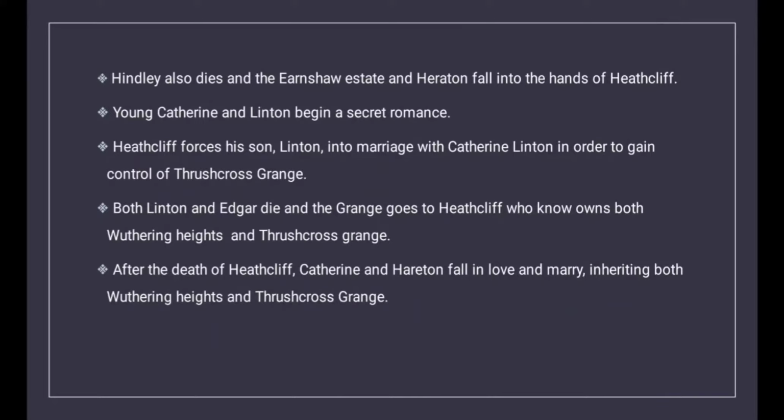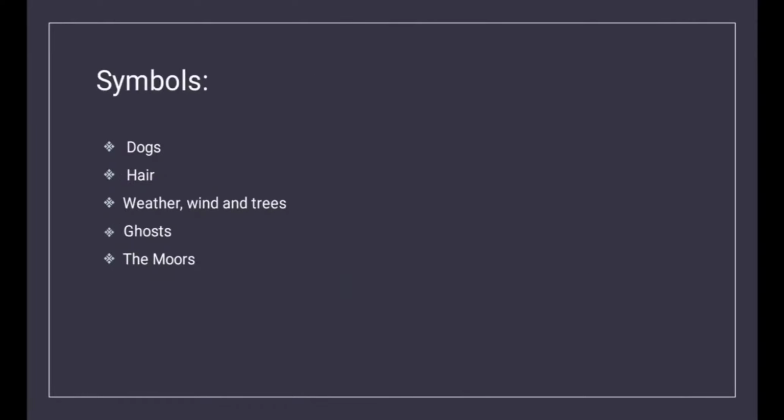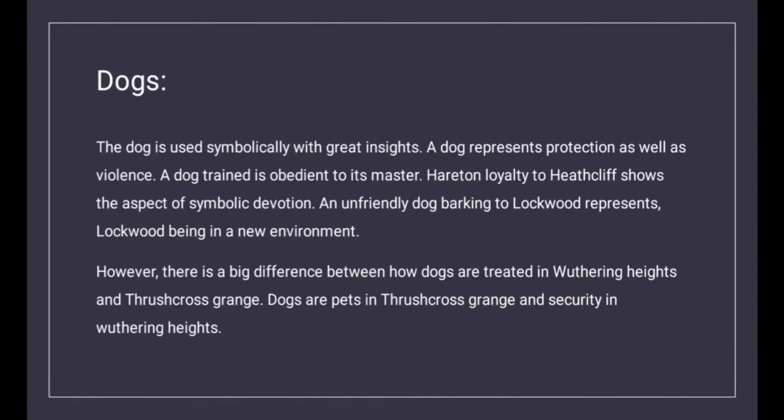Both Linton and Edgar die, and Grange goes to Heathcliff, who now owns both Wuthering Heights and Thrushcross Grange. After the death of Heathcliff, Catherine and Hareton fall in love and marry, inheriting both Wuthering Heights and Thrushcross Grange. So, now symbols of the novel include dogs, hair, weather, wind and trees, ghosts and the moors.